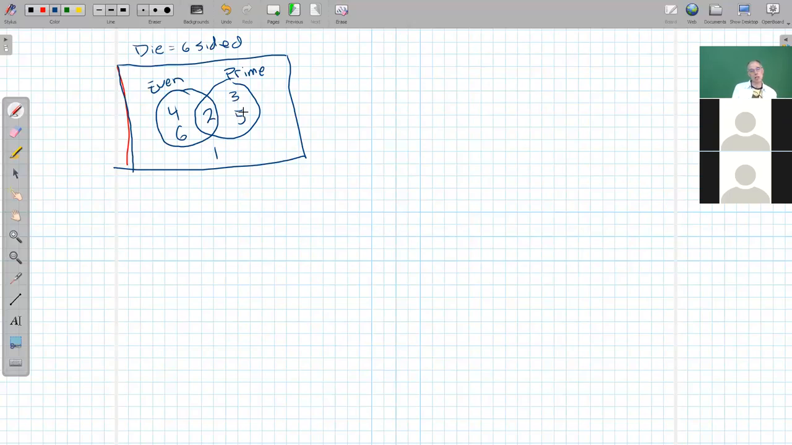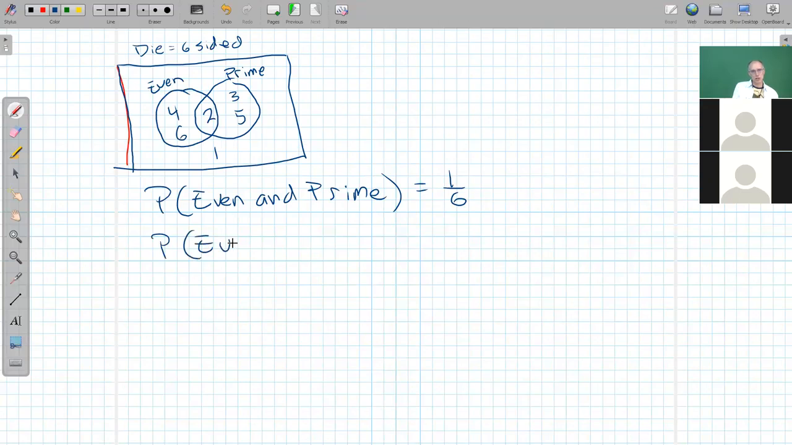So Venn diagrams can be helpful in doing probabilities. So the probability of being even and prime: 2 is the only number that fits that description. So that probability is 1 out of 6. The probability of just being even, we looked at earlier, that is 3 out of 6. The probability of being prime is also 3 out of 6.